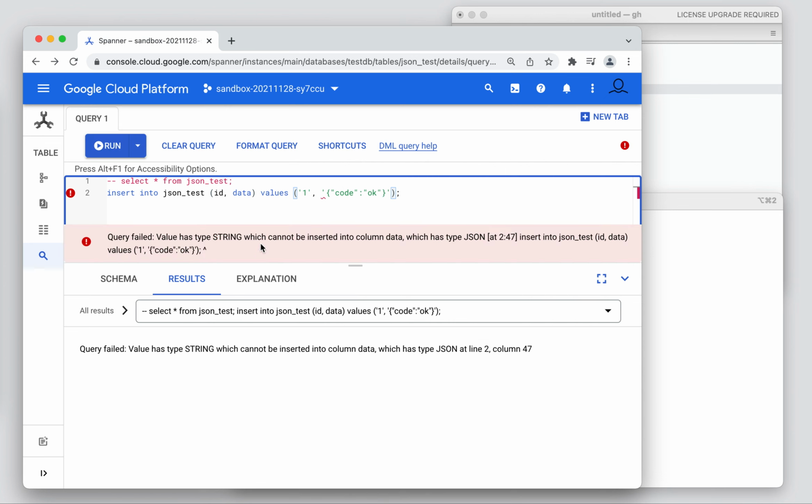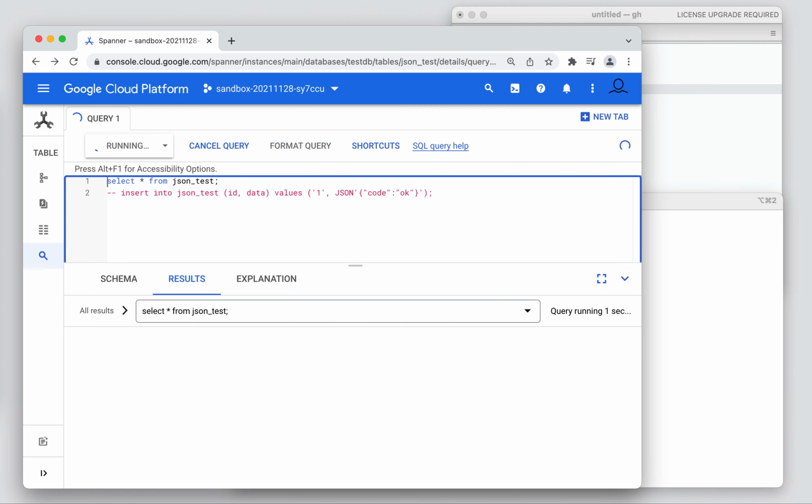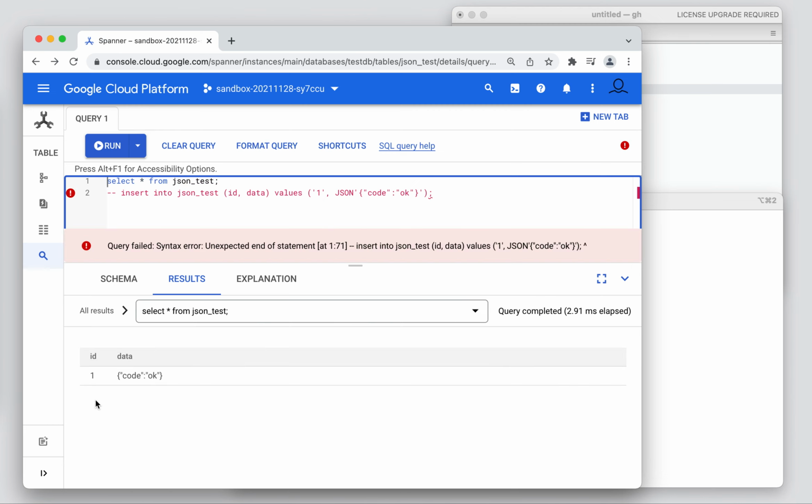And yes, we have an error because here I have to use the JSON keyword, otherwise it won't work. And here we go. Let's query the table one more time. Yes, I have ID1 and data code awk. Okay, I can do the same using shell and the gcloud command.